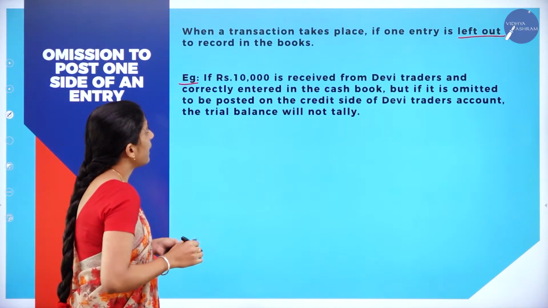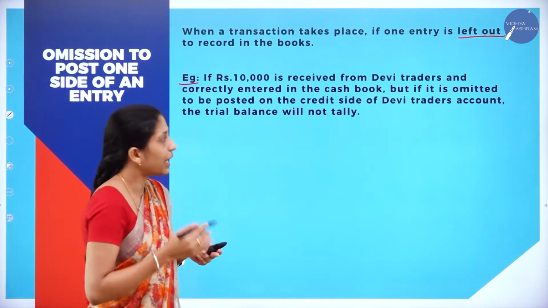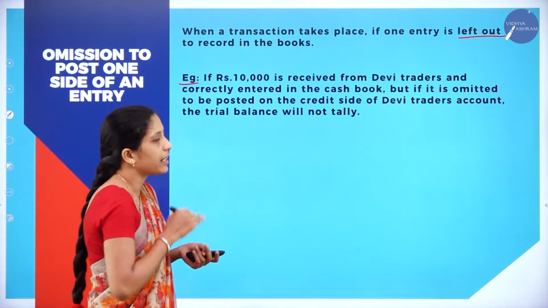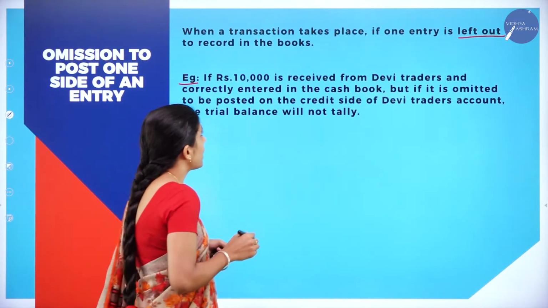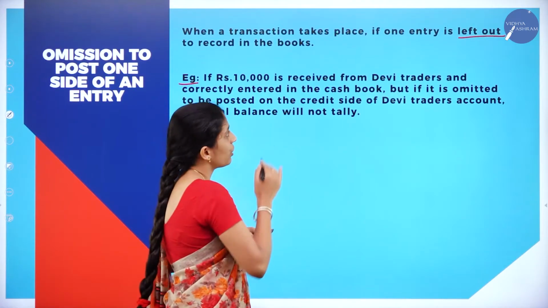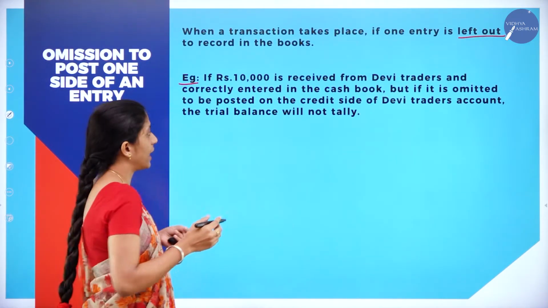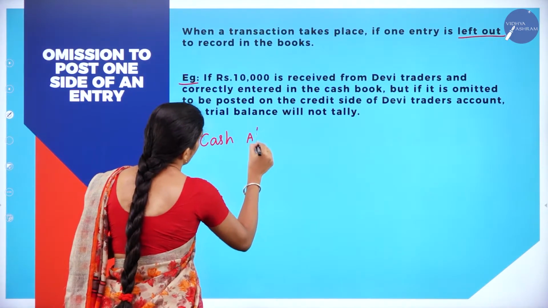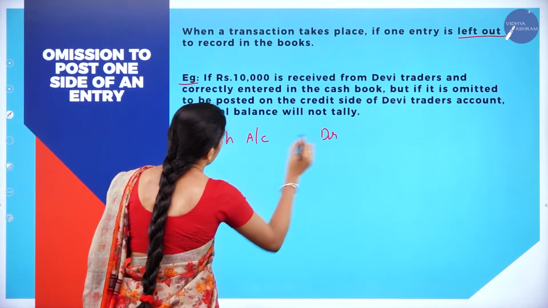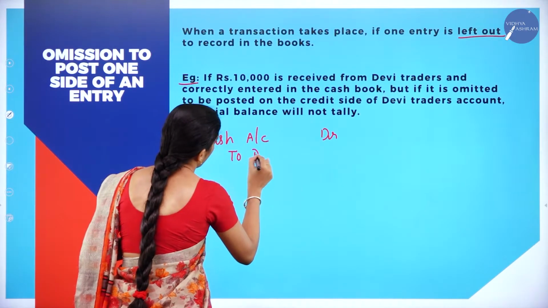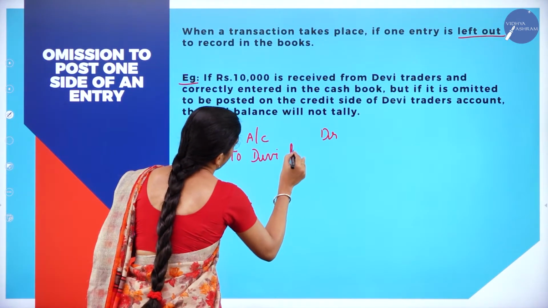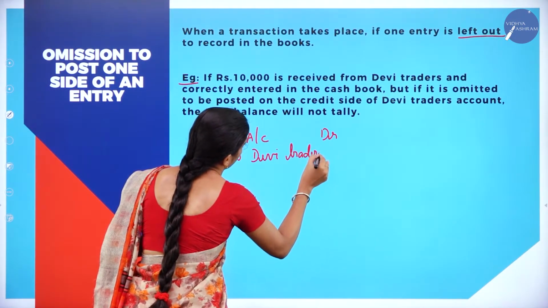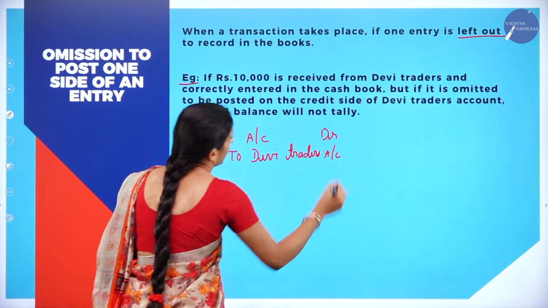If rupees 10,000 is received from Devi Traders and correctly entered in the cash book, what would be your journal entry? What comes to the business? Cash comes to the business. So cash account debit to Devi Traders account. So this is your journal entry.